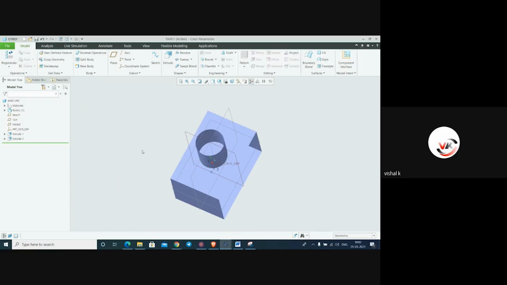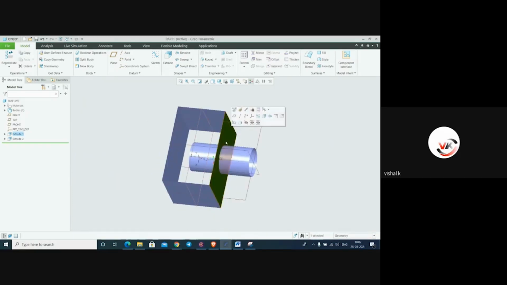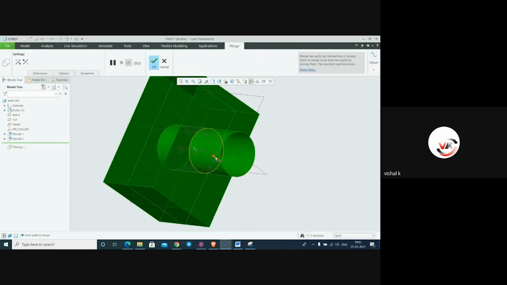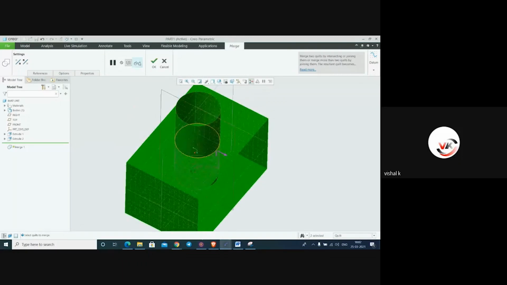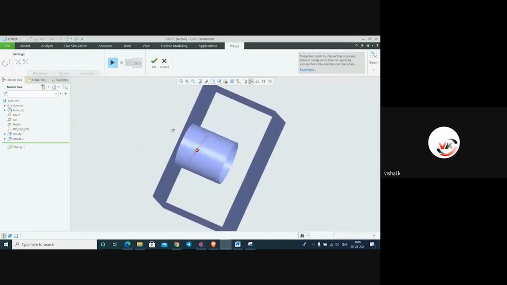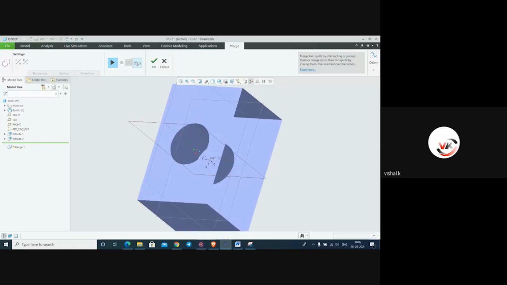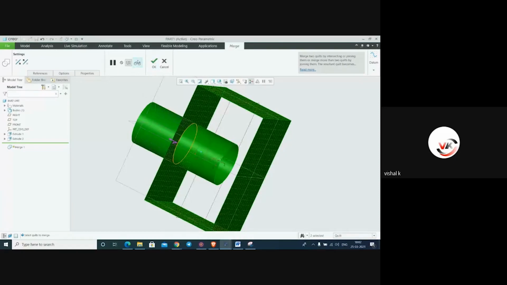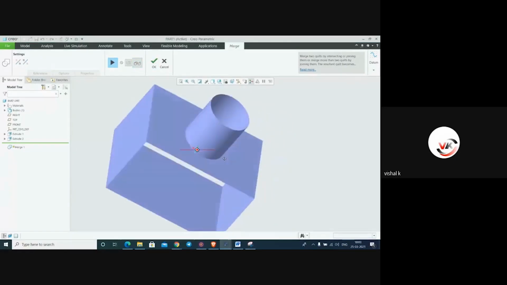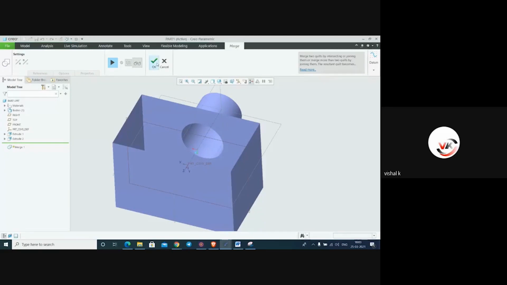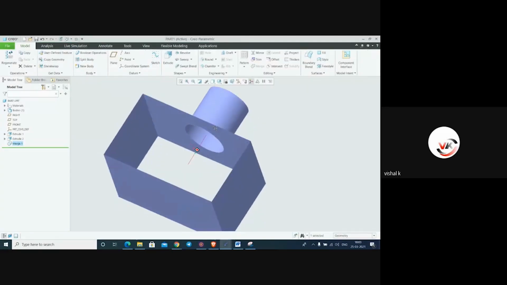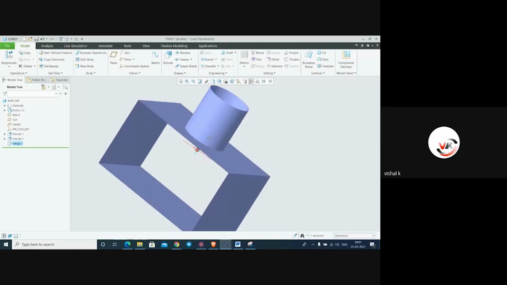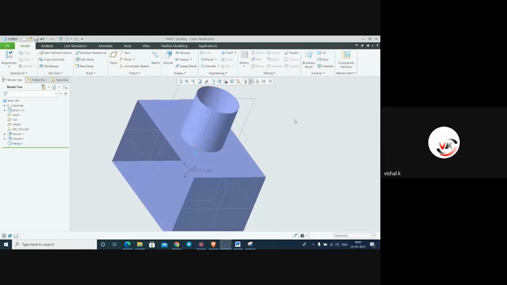If we want to merge, select two bodies, first body, second body, and make it merge. Here is the option, and you see the merge option here. If you want, you can change the direction. See this. Say okay.